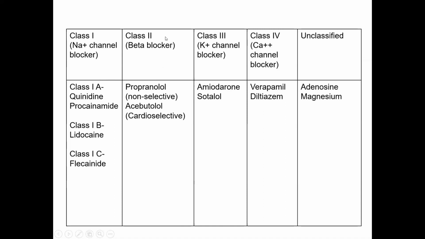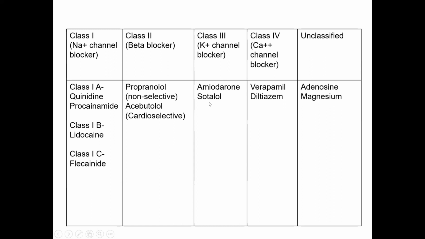Okay. Class 2 which is beta blocker. So you know propranolol and acebutolol. Propranolol is a non-selective beta blocker, and the cardioselective beta blocker is acebutolol, which can act as an antiarrhythmic. Now class 3 which is potassium channel blocker, and the drugs are amiodarone and sotalol.